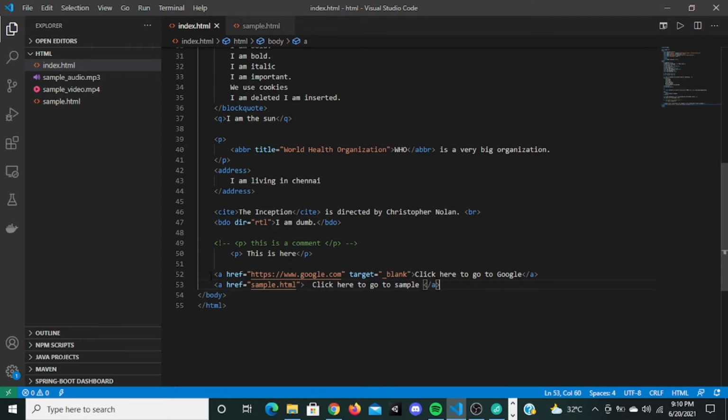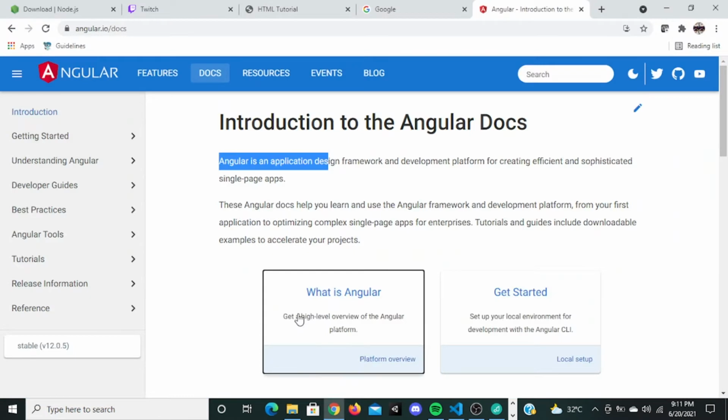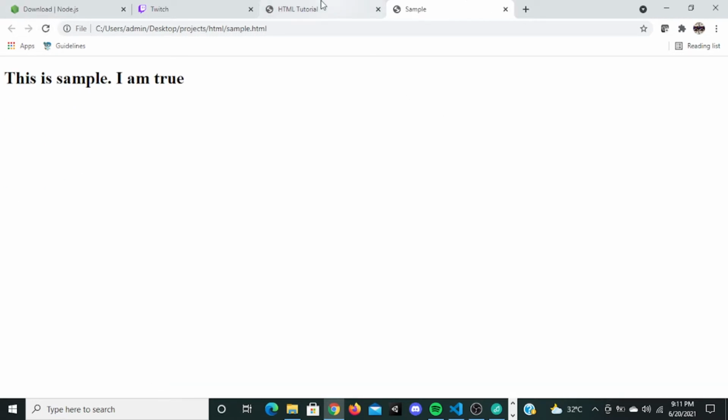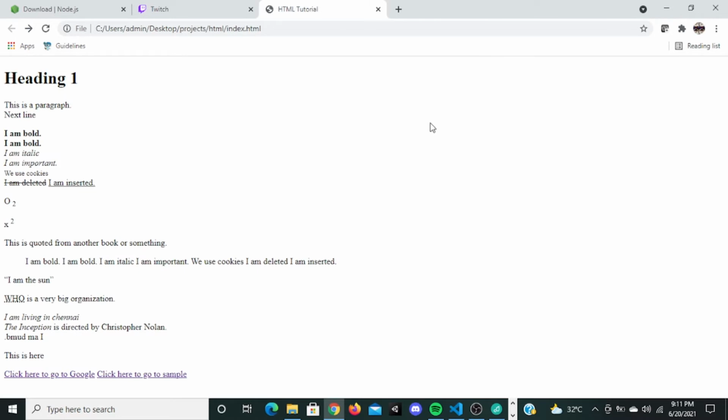But you won't use that very often. These two things you will use very often. These two things are very important because the anchor tag is really important. And don't forget to give this target _blank so that it will always display in a new tab. So go here, go to this HTML, let me close all this, refresh this, and click here to go to sample. It's going to be displayed in a different page. Is the anchor tag clear?